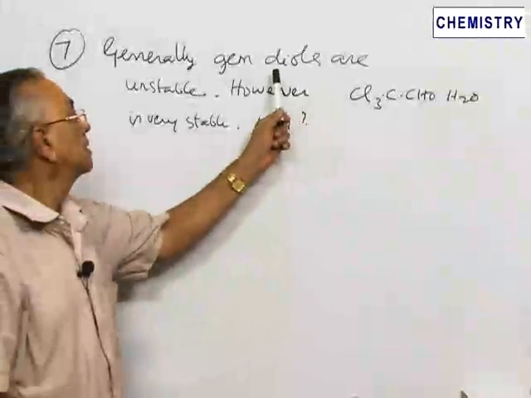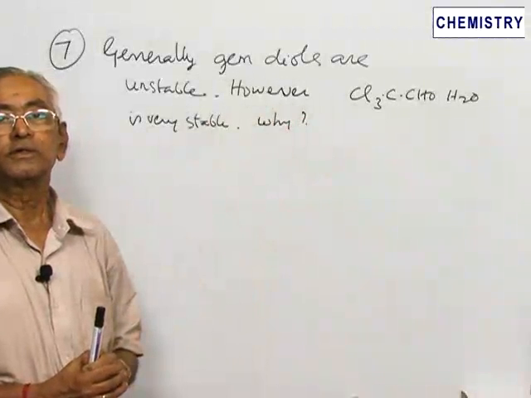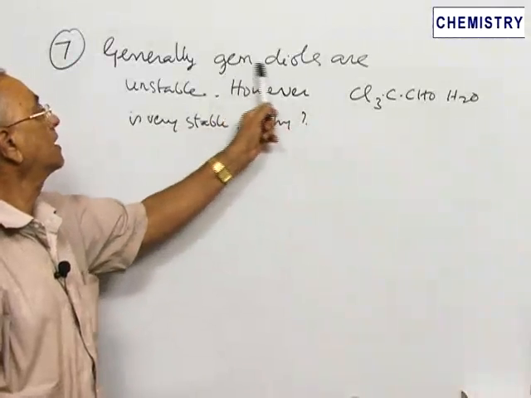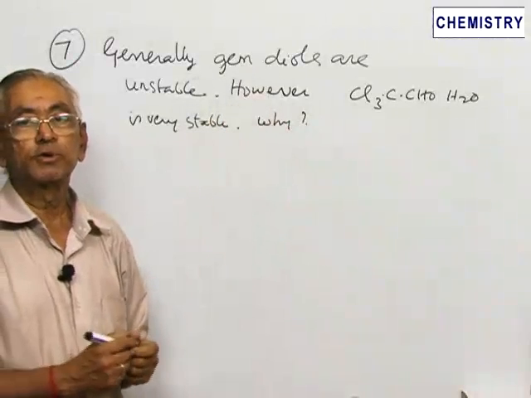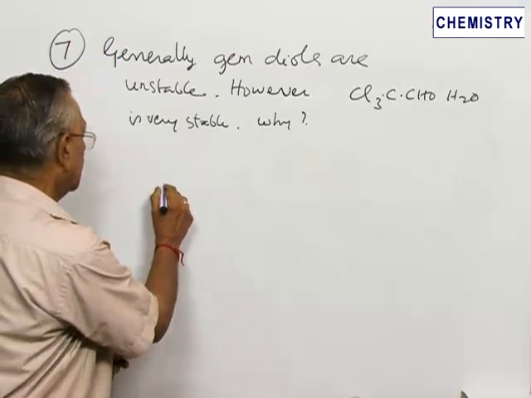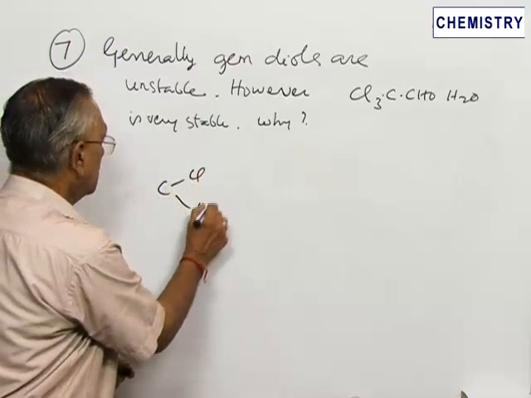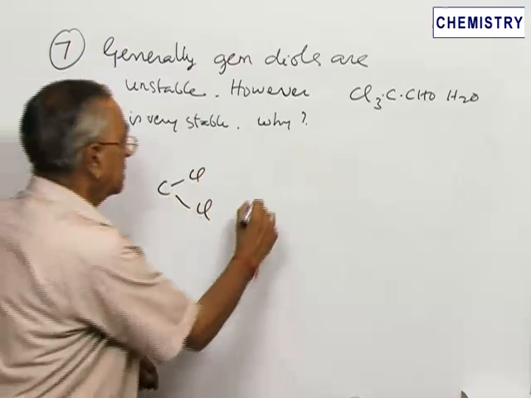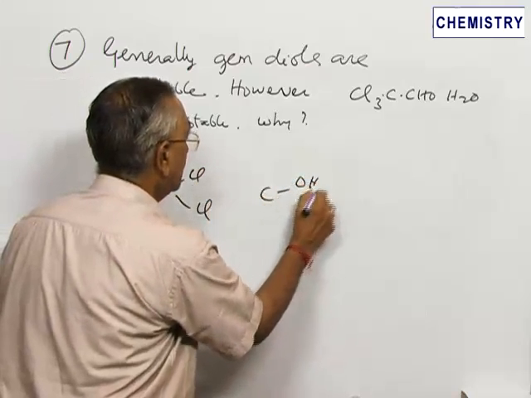This question relates to the stability of geminal diols. A geminal substitution means two similar groups are substituted on the same carbon atom. For example, this is known as geminal dichloride. This is known as geminal dihydroxy compound.